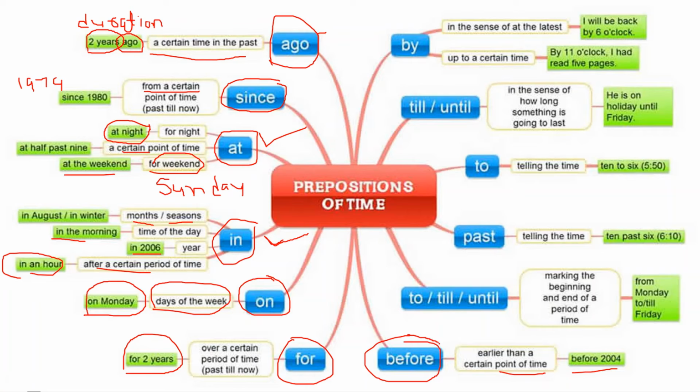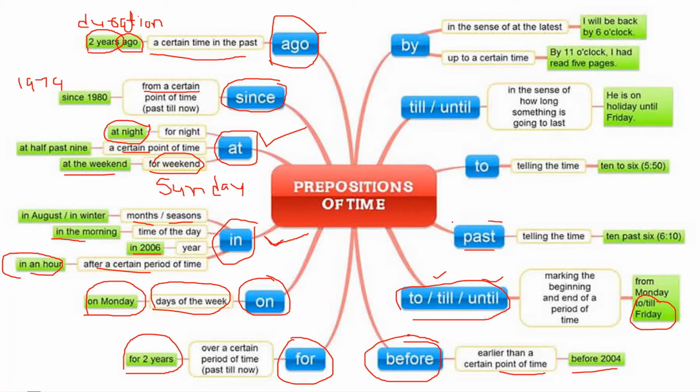Then we have to, till, and until, marking the beginning and end of a period of time. If we are marking the beginning, we use from, and if we are marking the end of the period of time, we use till or until. From Monday to Friday, or from Monday till Friday, or until Friday.